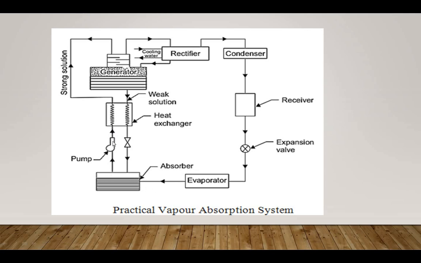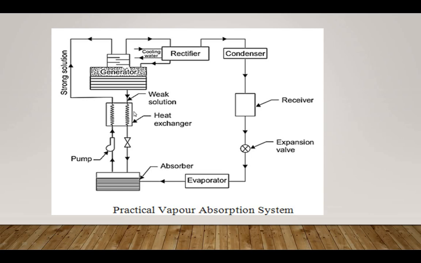The aqua ammonia coming through this pump is cold, so this cold aqua ammonia takes the heat from the hot weak solution. Here an exchange of heat takes place in this heat exchanger. That's why this solution becomes a warm solution.